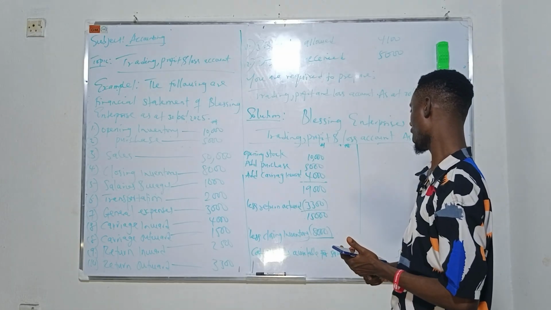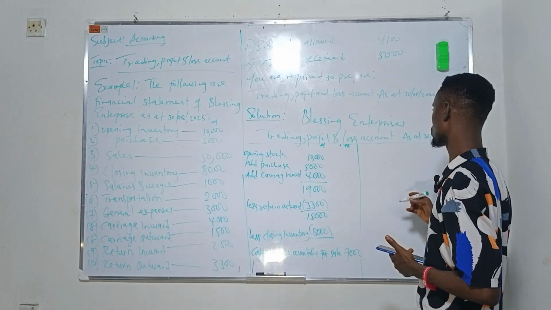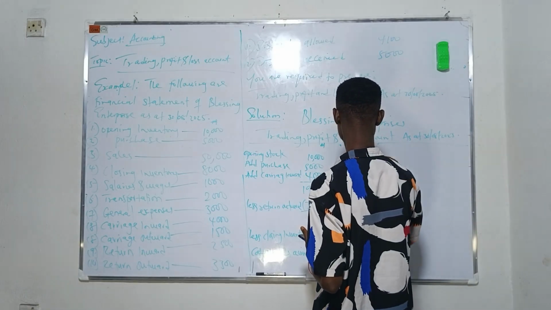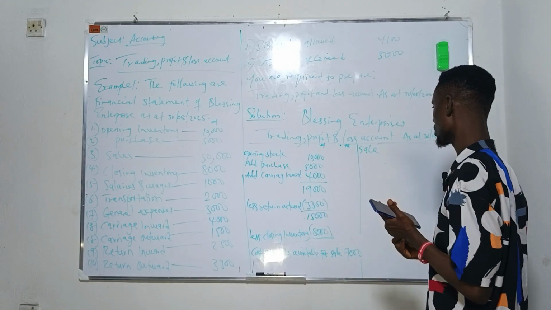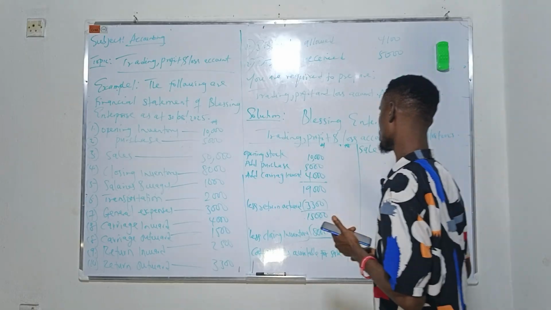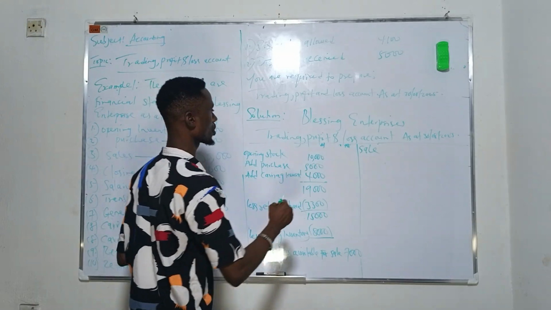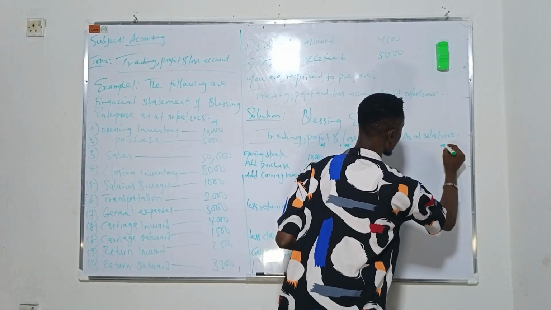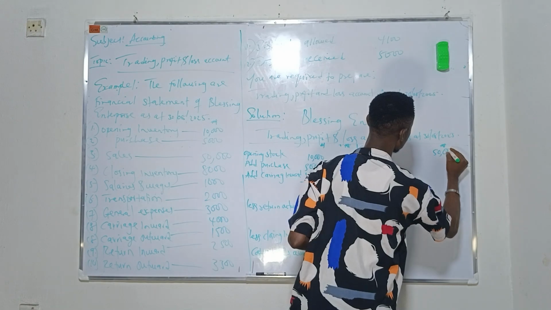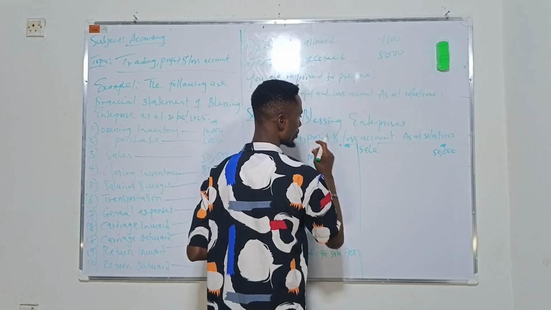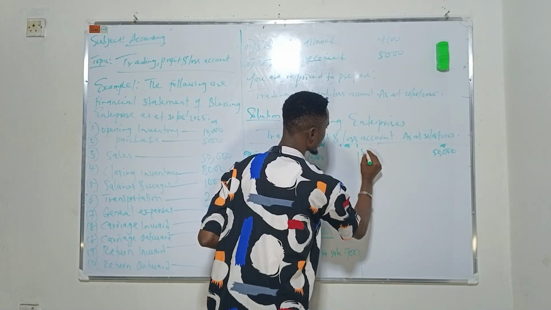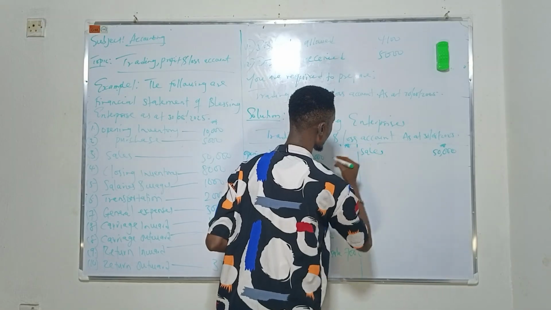Okay, so after this, we have what we call our sales. Sales is giving us 50,000 naira.